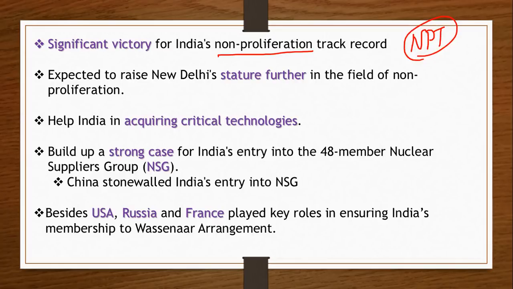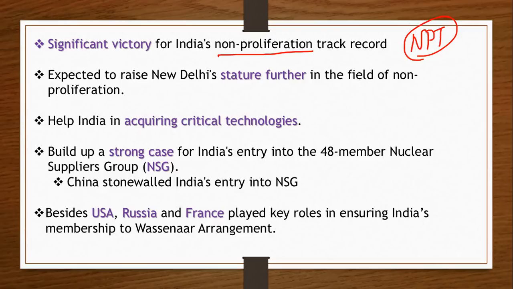We have not signed it, and the reason is that Pakistan has not signed it. If we sign this NPT, then all the rules and regulations of the NPT will be applied on us, and when you have a troublemaking neighbor who has not signed this NPT, then it becomes a bit of a problem for us.